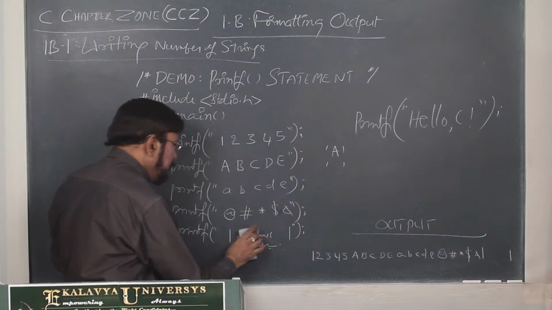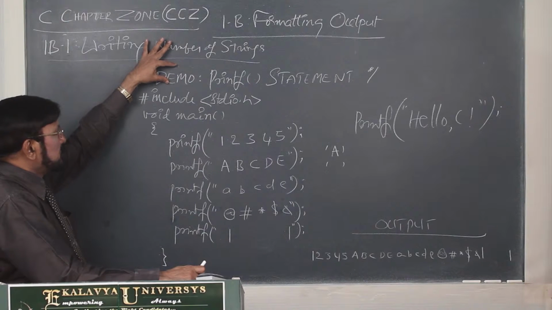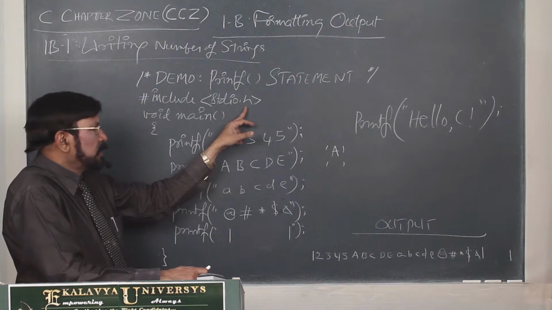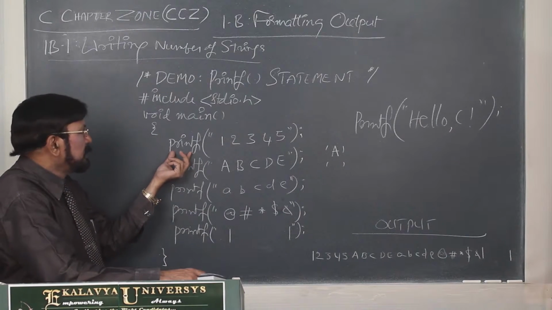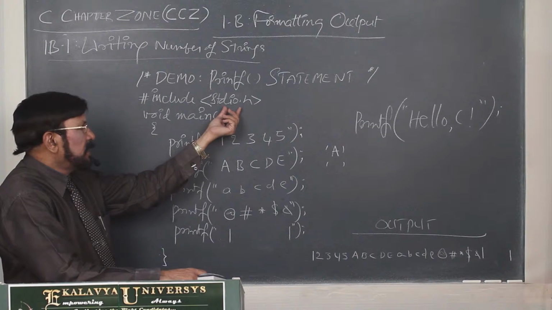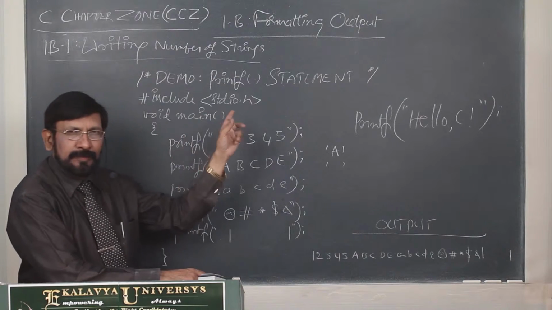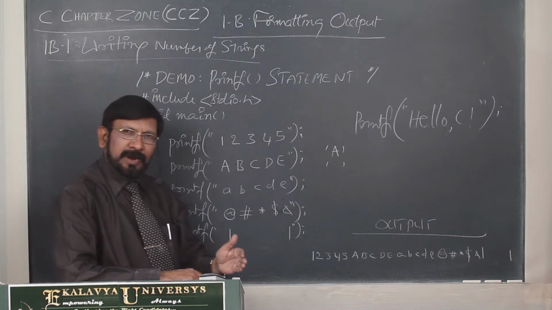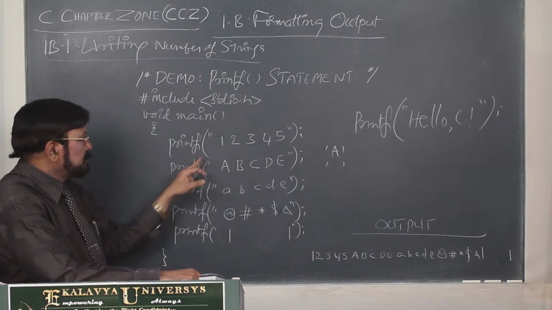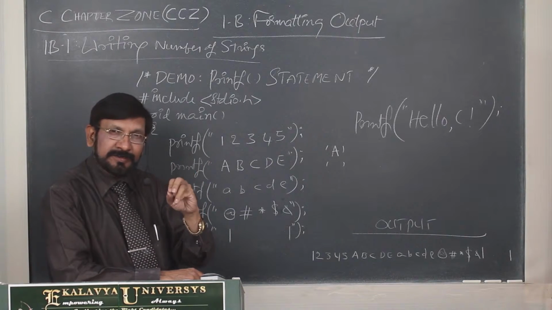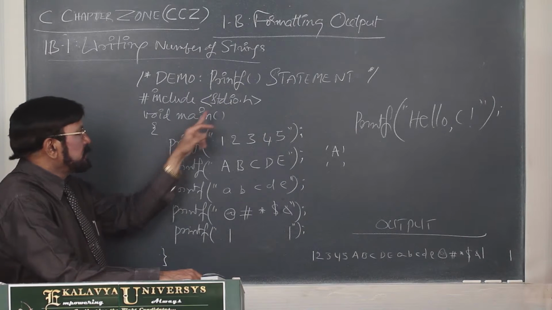Okay. Now you see, 5 strings you have written, and everything as I told you: first the comment you have written, and stdio.h we have written. Why are we using printf? It is a ready-made standard library function stored in the standard input output header file. That's why we are including it. Previously I told you why you have to include. If you want security guards, you have to go to a security agency and have a tie-up. So this printf and many other IO functions are provided by this. That's why we have to include it. Then only we can get this. Okay, that's why we included it.